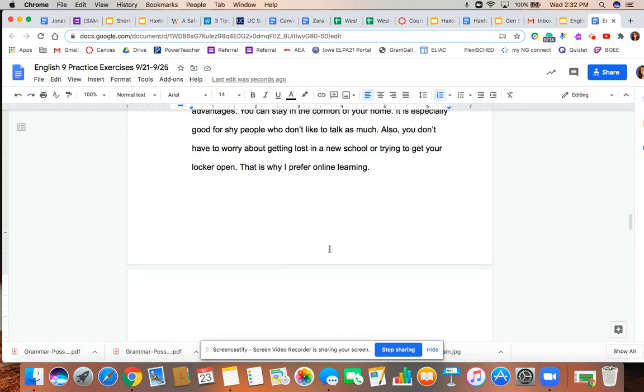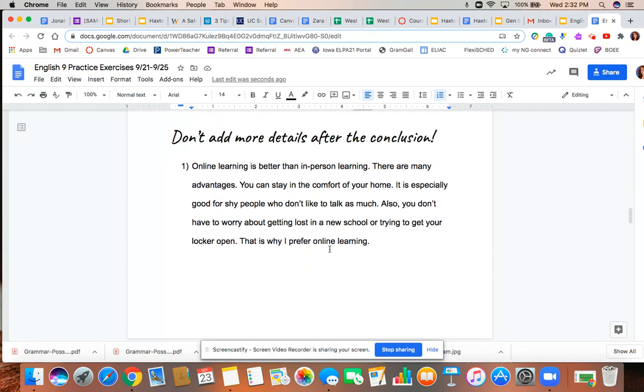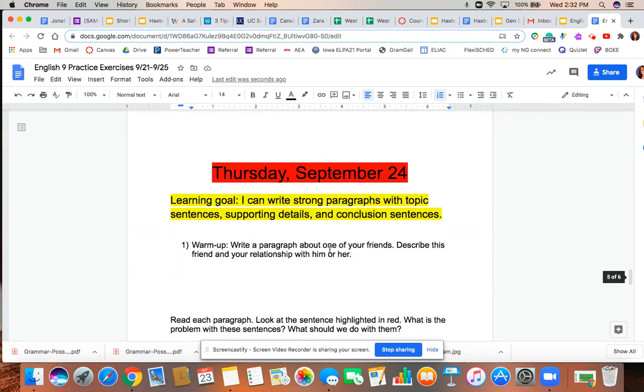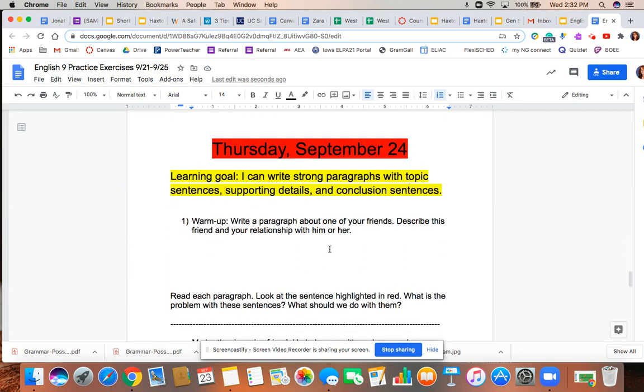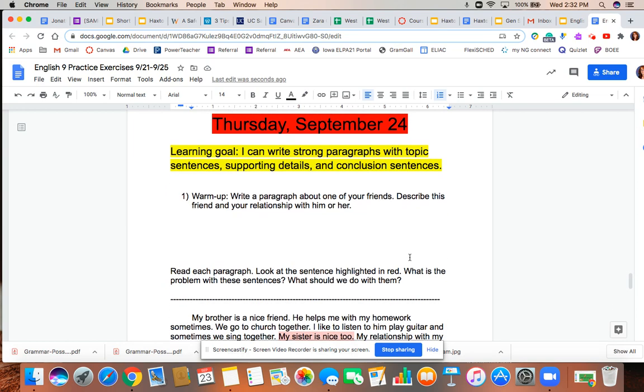All right, and that was the end of today's lesson. The homework for tomorrow is page 5 and page 6. You will have 2 activities to do tomorrow. The first activity is a warm-up. You will write a paragraph about one of your friends.